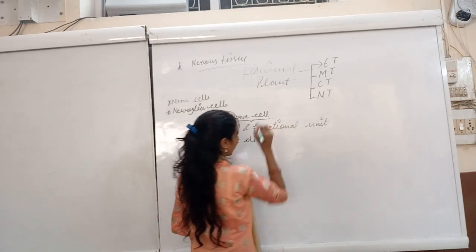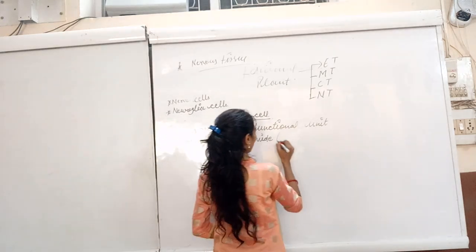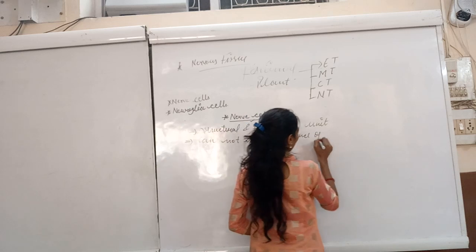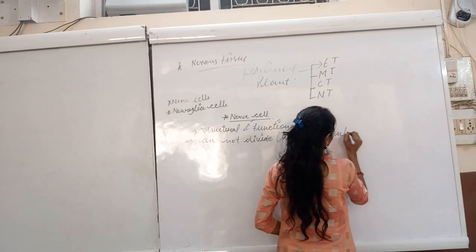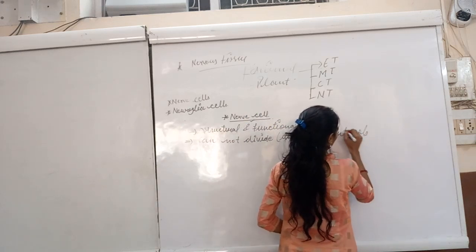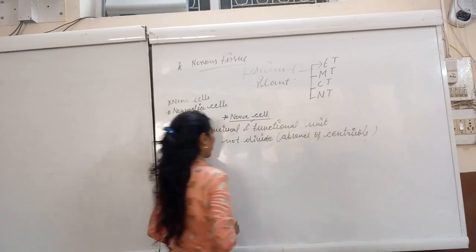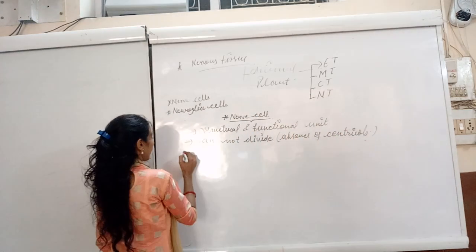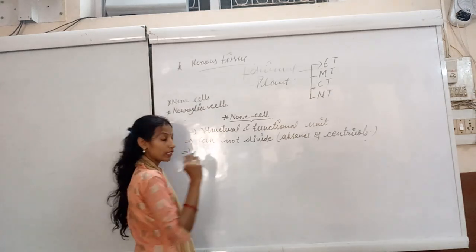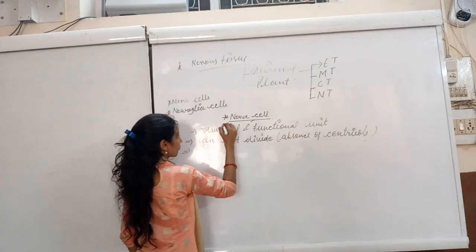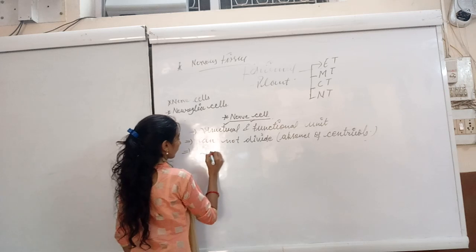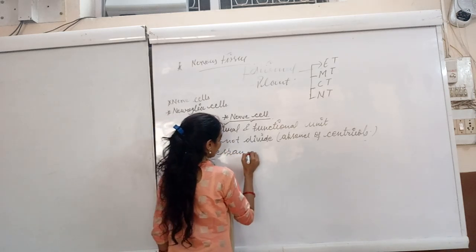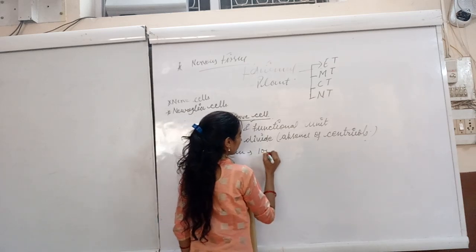Why can it not be divided? Just because of the absence of centrioles. The lifespan of the nerve cell can be 100 years.